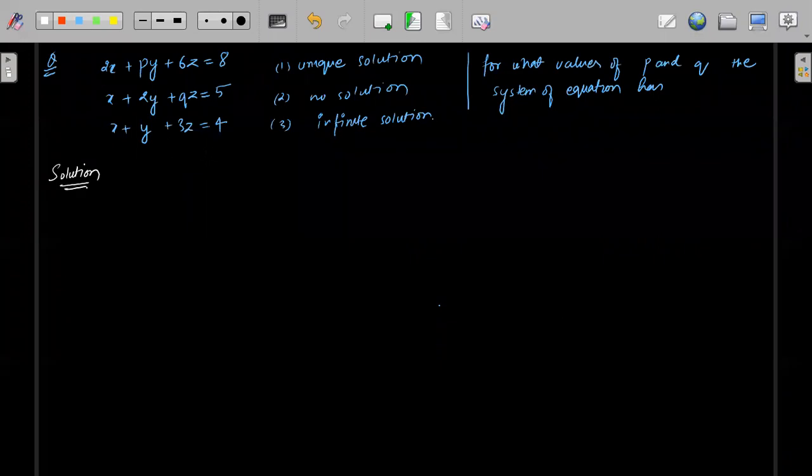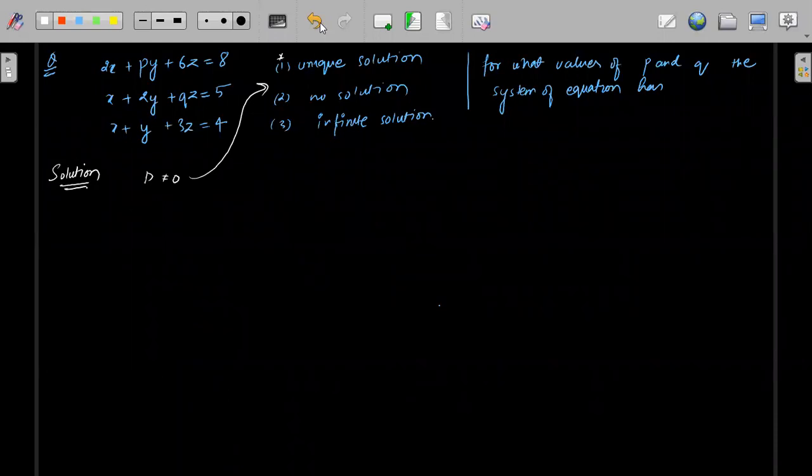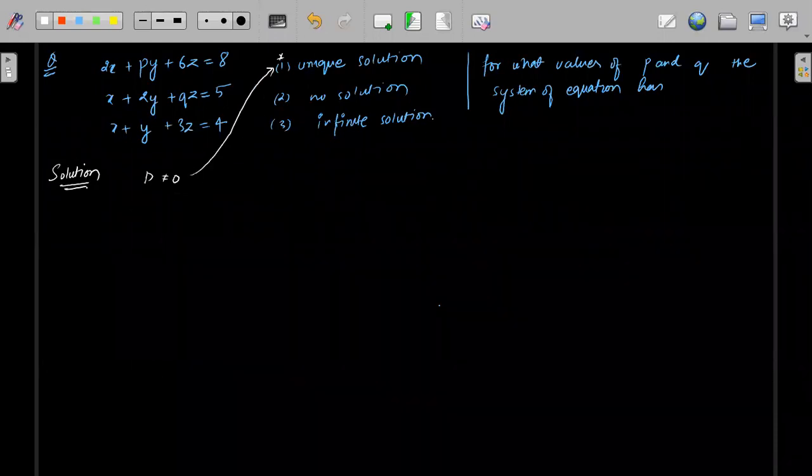Don't solve this using matrix. You solve this using determinant. From determinant, you will get the value of this P and Q. For what values of P and Q, you will have unique solution. So first solve for unique solution. So in this case, the only condition on D should be that D should not be equal to 0, right? For unique solution, D should not be equal to 0.